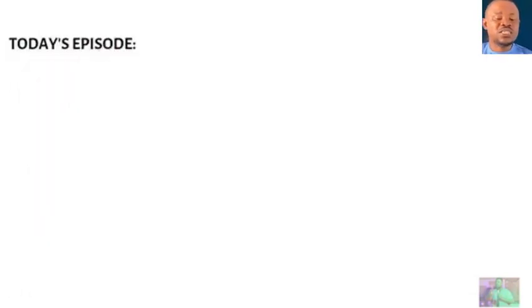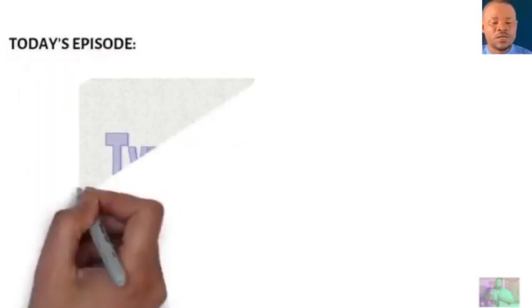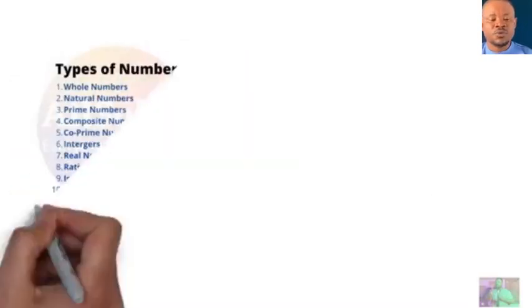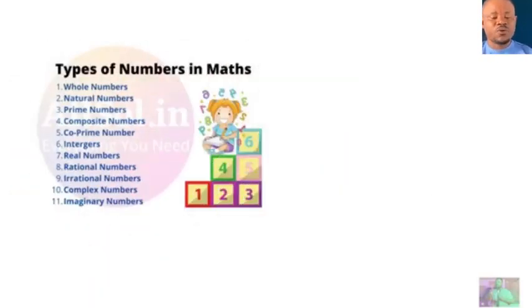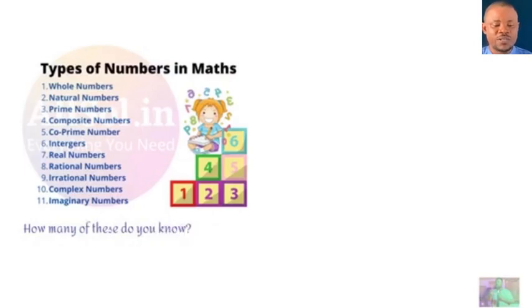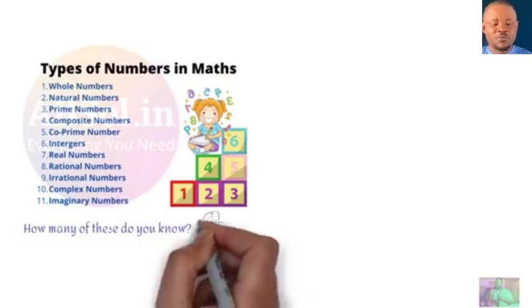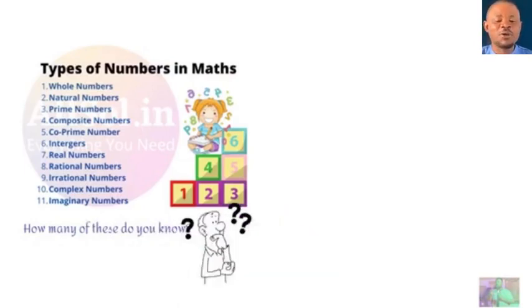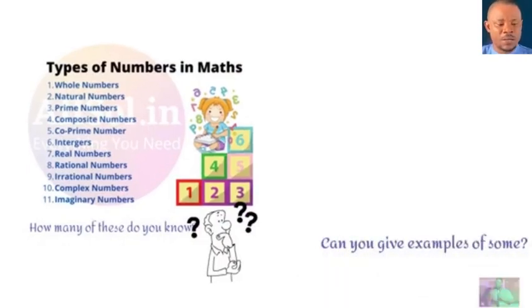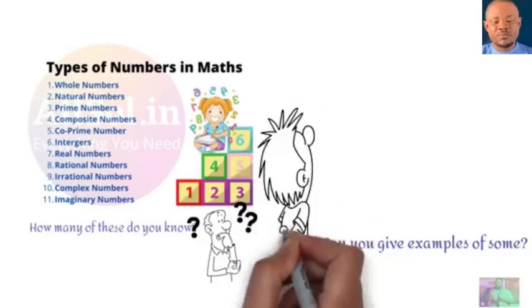So today's episode is going to be types of numbers. These are types of numbers. You can pause and go through them. All these are examples of different categories of number. How many of these numbers do you know? That's the big question. I know you know some, but you don't know all. But all these numbers, I'm going to explain them to you.